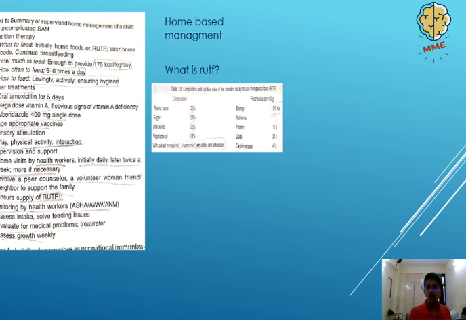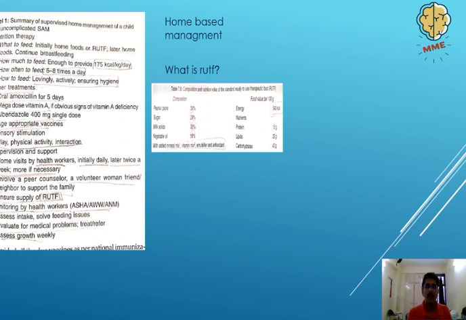But at home, you do tell them that even though you are giving them this food, whenever the child asks for breastfeeding, you give them breastfeeding, right? Whenever a child seems to be hungry, because breastfeeding is the best possible food that exists, right? So in an infant, you always advise never to stop breastfeeding.